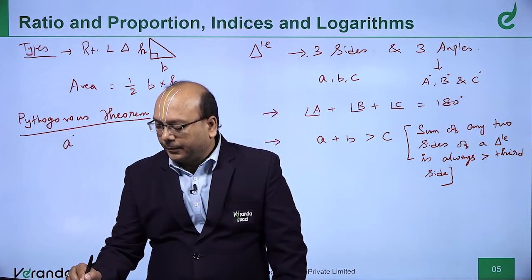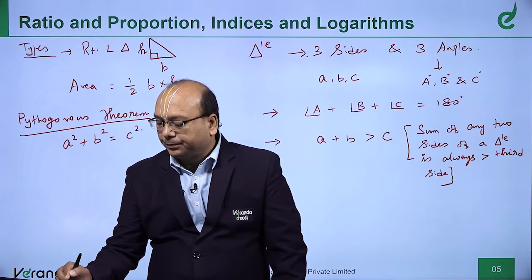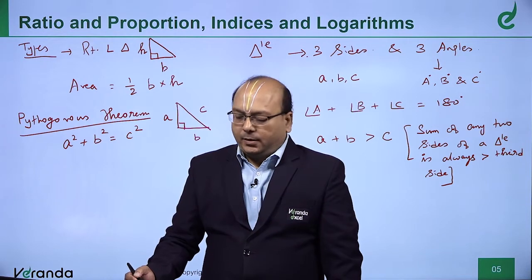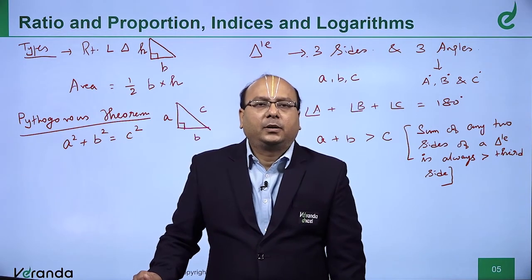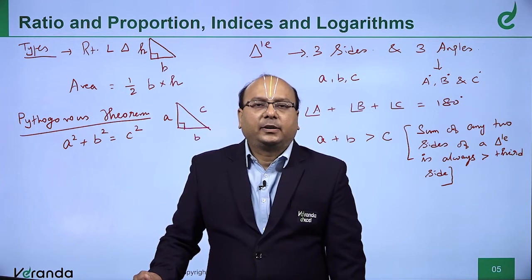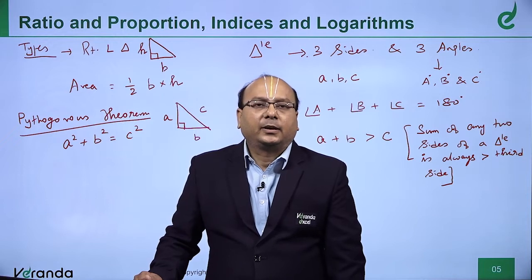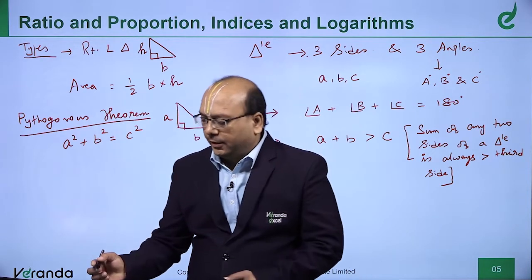Pythagoras theorem says a square plus b square is equal to c square. The theorem goes like this: the sum of squares of the two sides of a right triangle is equal to the square on the hypotenuse. Right.